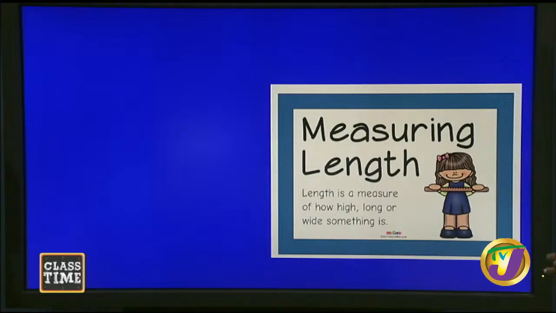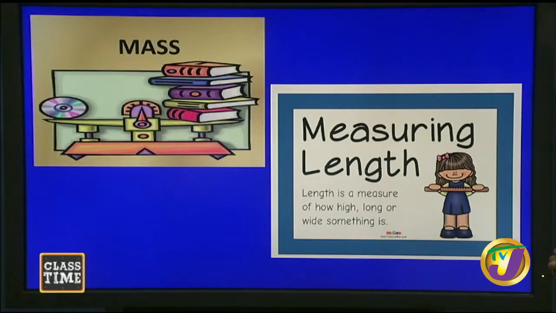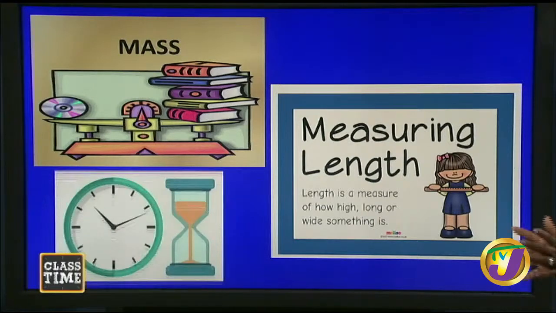So here we have measure and length. Length is a measure of how high, long, or wide something is. Now we're looking at mass. So here we're looking at the mass of the books right here. And we have a CD right there as well, and our scale. That's a heavy CD though, because it looks like it balanced. That's a metal CD. Well, maybe, could be. And here we have our time. So all these are linked to measurement. These are a few things we can measure.